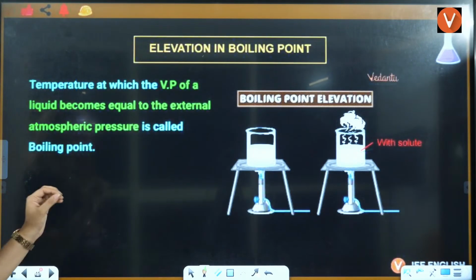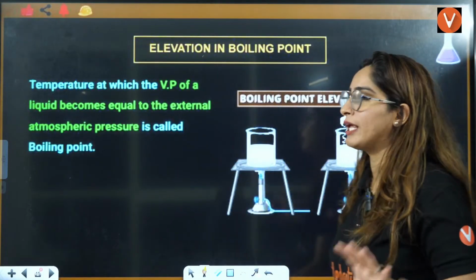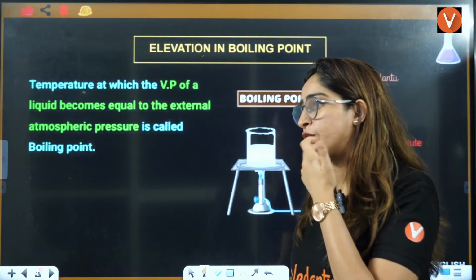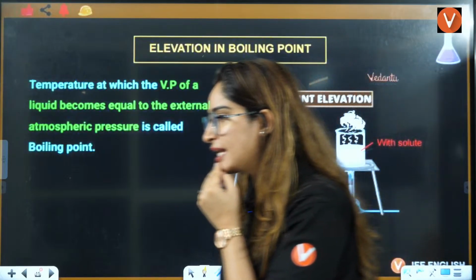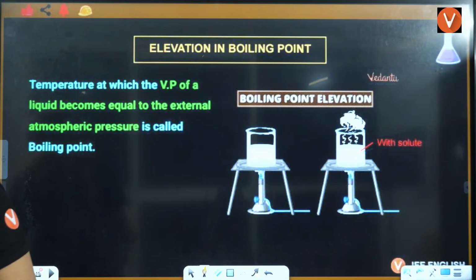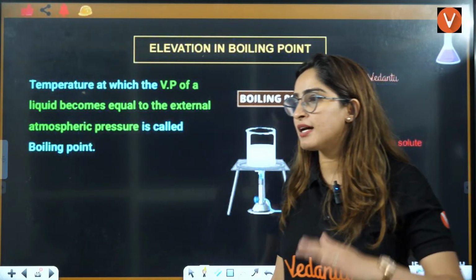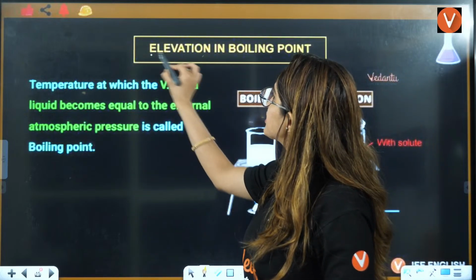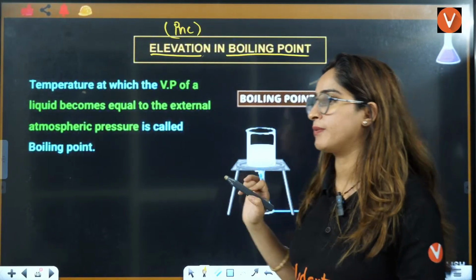Okay, now let's talk about the second thing, that is elevation in boiling point. The second concept is elevation in boiling point. Now tell me, what is an elevator? You go in the mall, you use elevators, right? So elevators are rising. Elevation means increase, an increase in the boiling point.